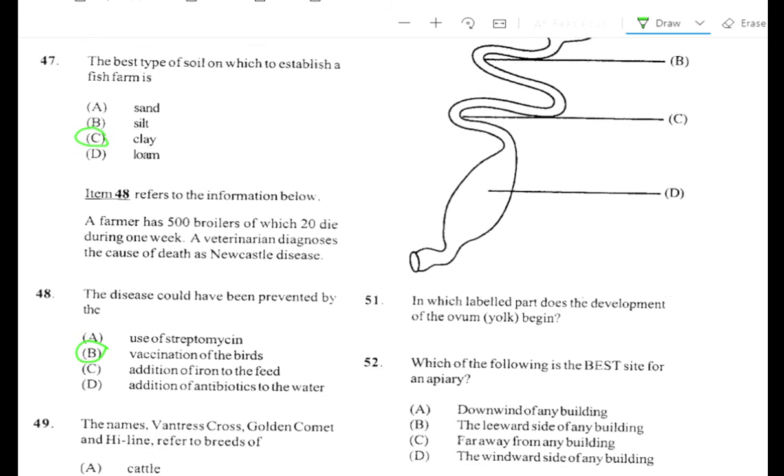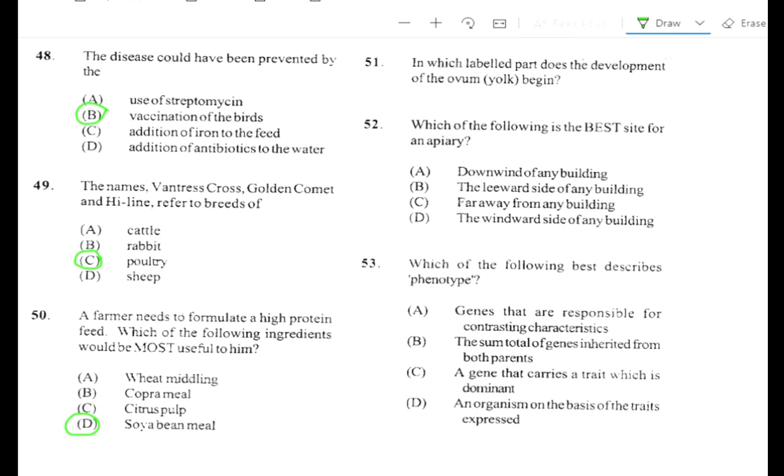Alright, question number 52. Which of the following is the best site for an apiary? A. Downwind of any building. B. The leeward side of any building. C. Far away from any buildings. Alright, for safety's sake, you don't want to have your apiary near buildings.